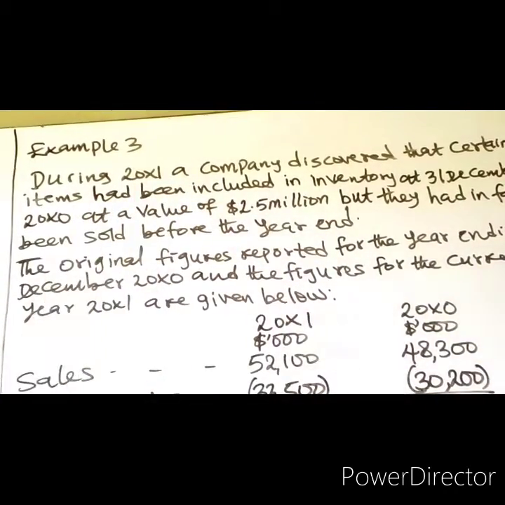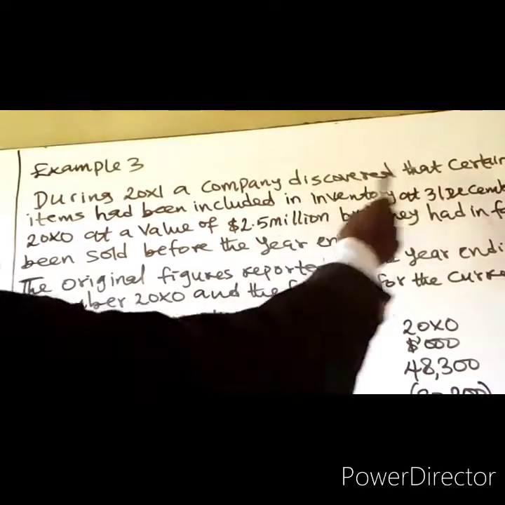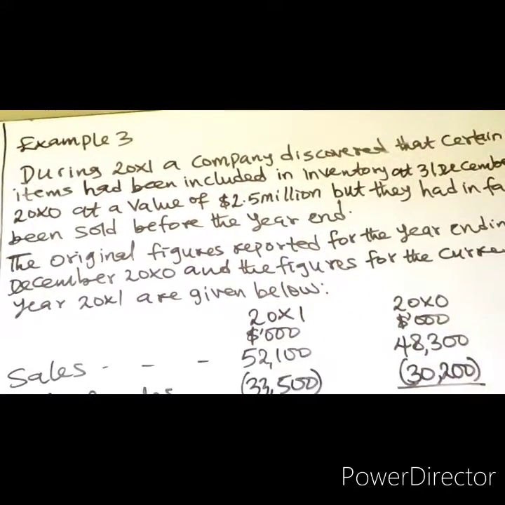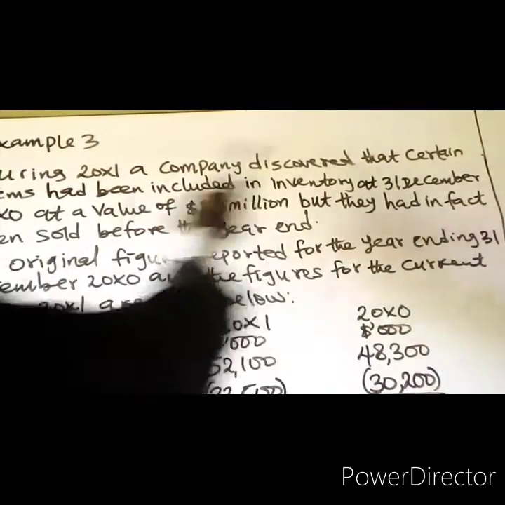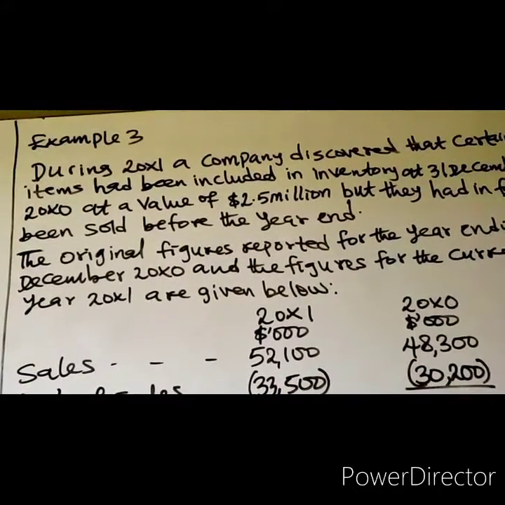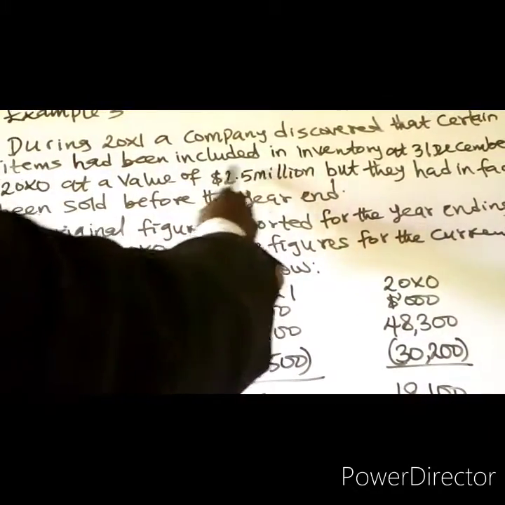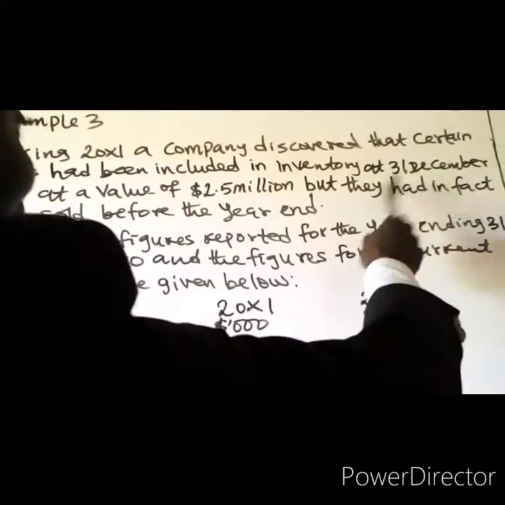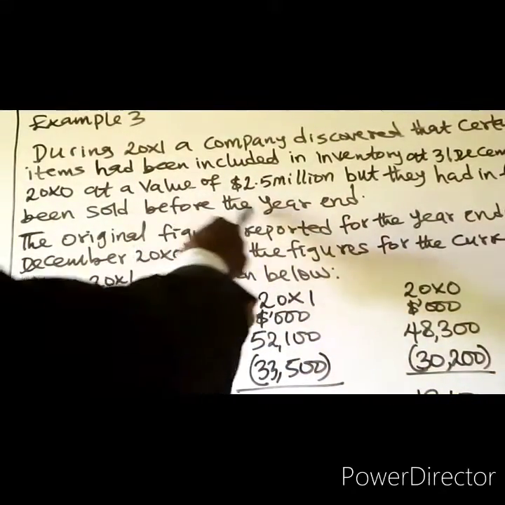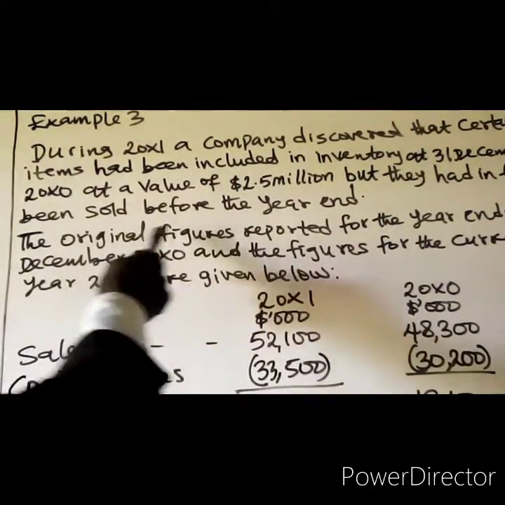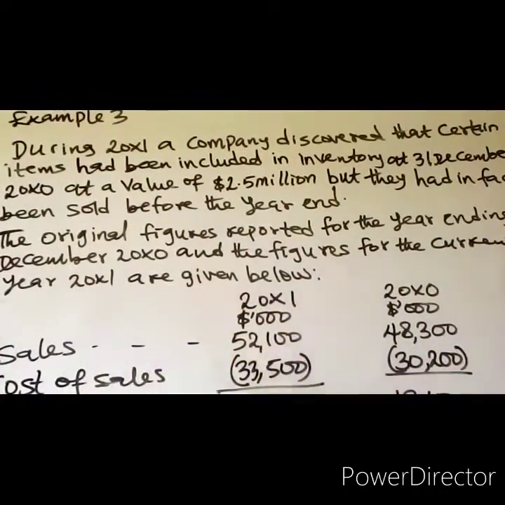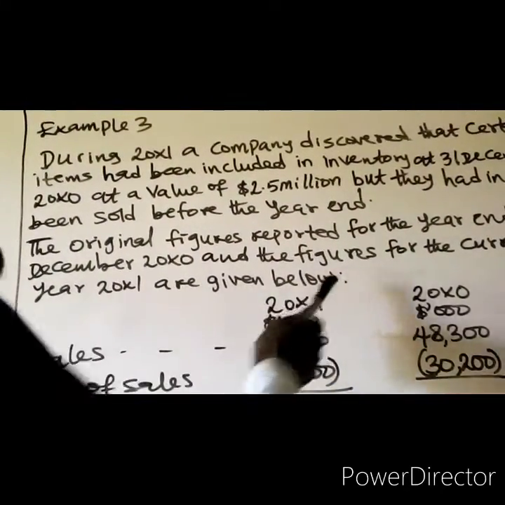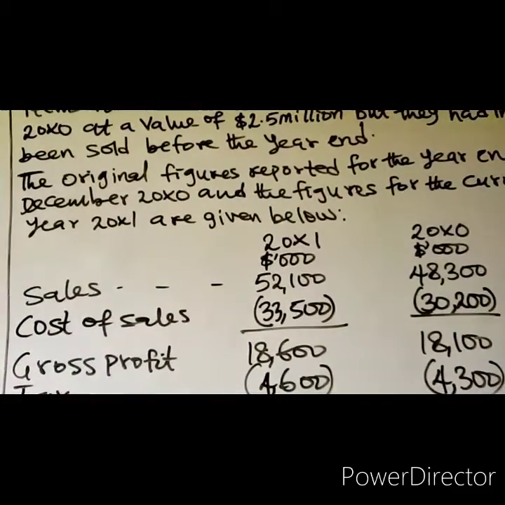During 20X1, a company discovered that certain items had been included in inventory at 31st December 20X0 at a value of $2.5 million, but they had in fact been sold before the year end. The original figures reported for the year ending 31 December 20X0 and the figures for the current year 20X1 are given below. You are given 20X1 and 20X0 respectively.